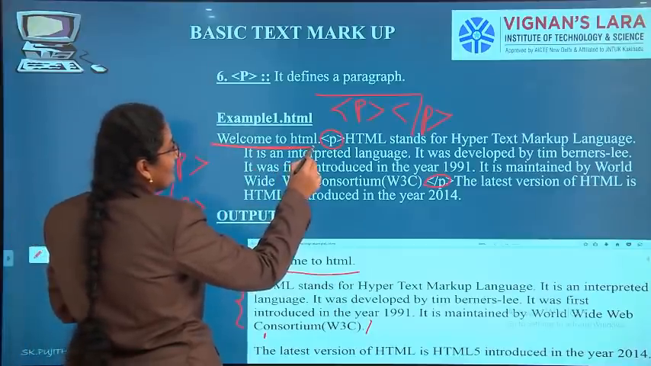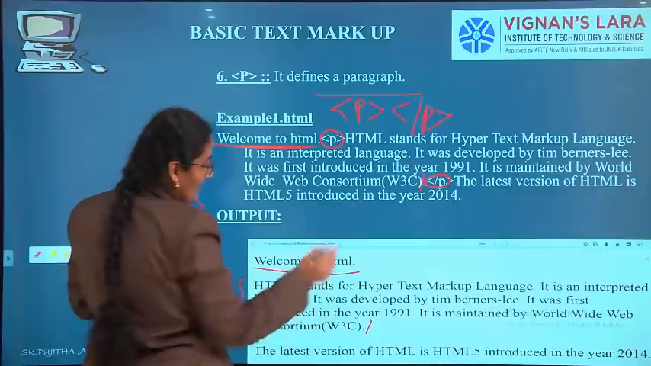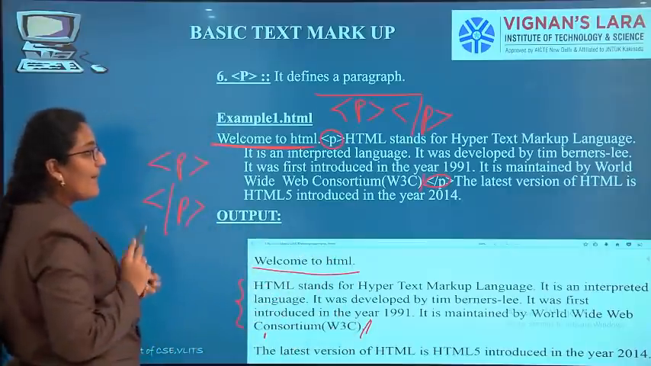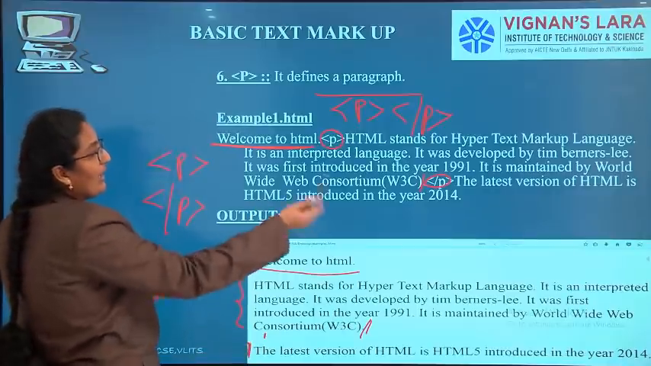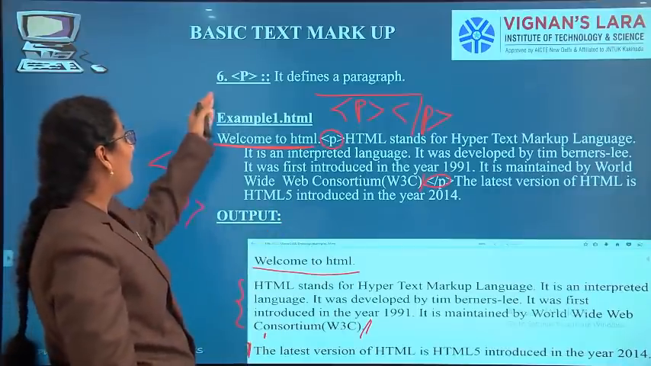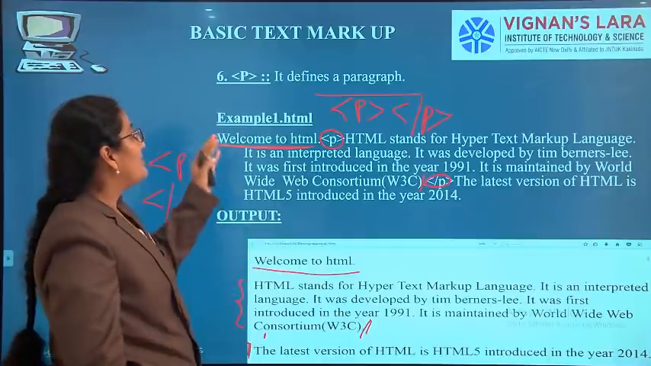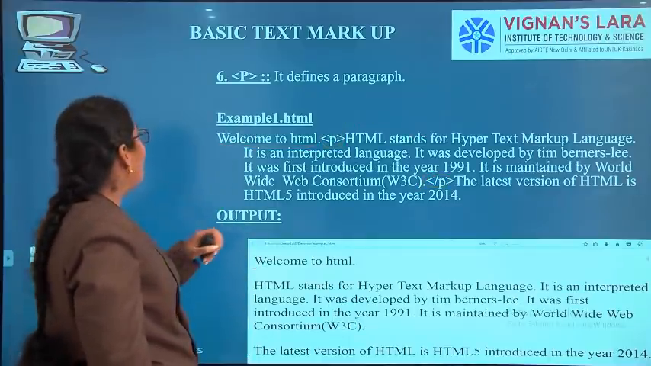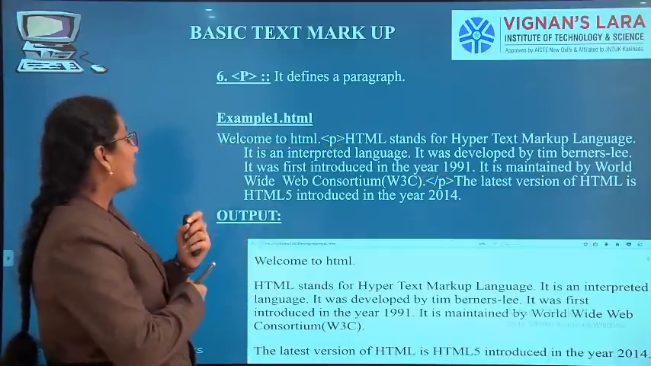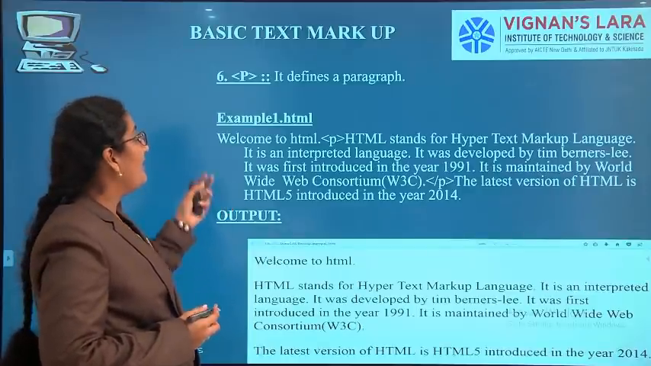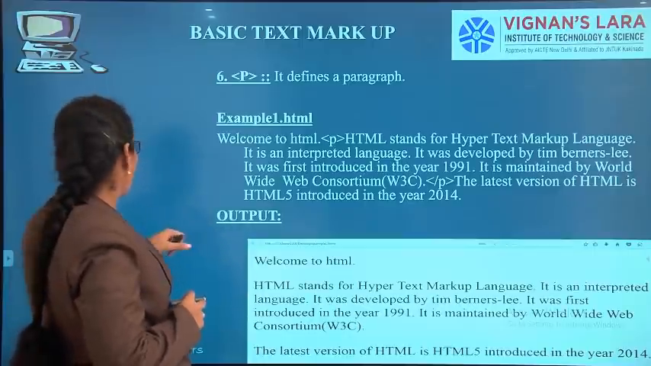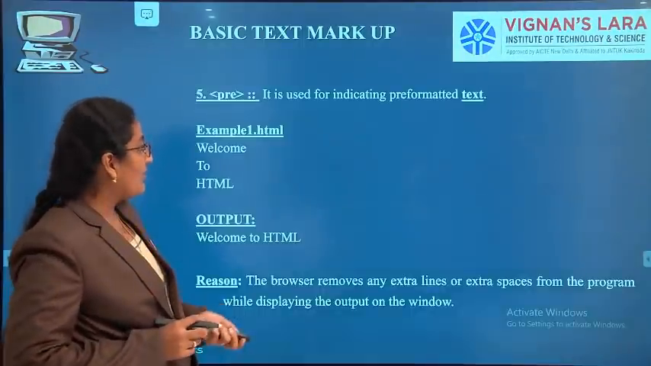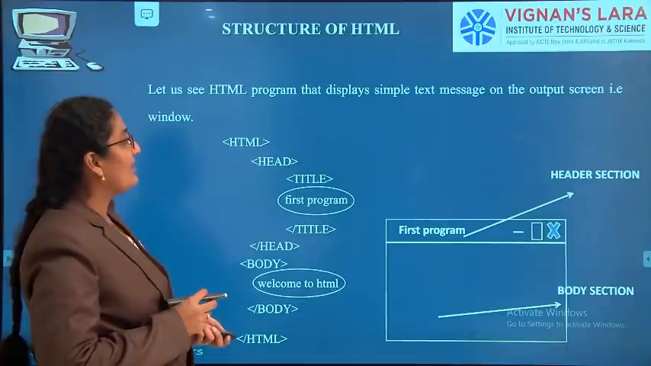After welcome to HTML, I need a break here, so I gave the break. Paragraph I have constructed. The next line I want as another para, so I have ended the para there. So P is nothing but paragraph. The paragraph tag will decide how many lines you want in a para, what you need in a para. So what all we have discussed today, let us summarize.